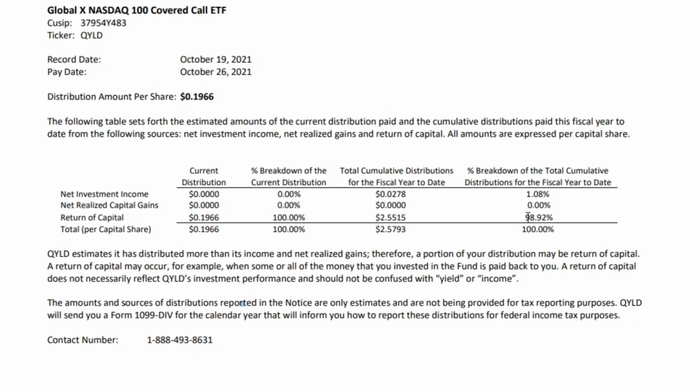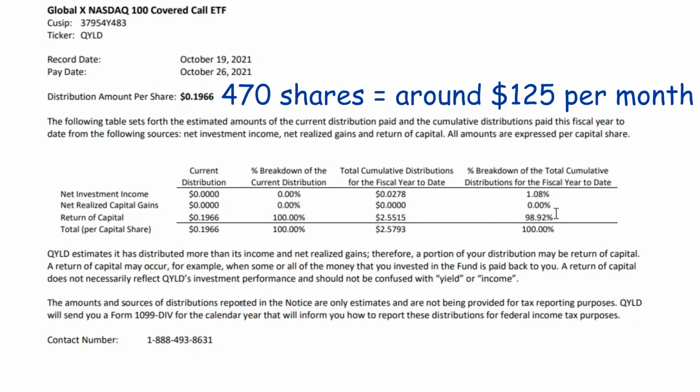So far, moving through 2021, it's looking like we're not going to have to pay a lot of taxes. So for me, making around $125 a month, this is good. I don't have any plans of selling my asset anytime soon, so I'm perfectly fine with this.